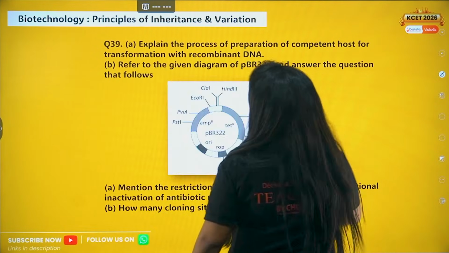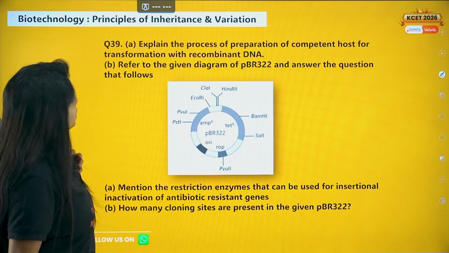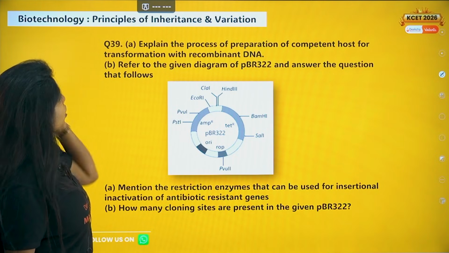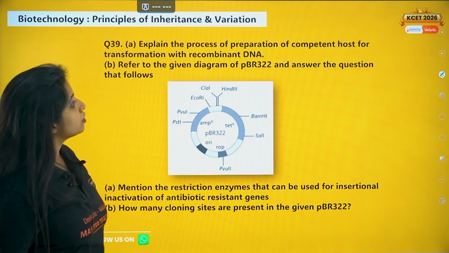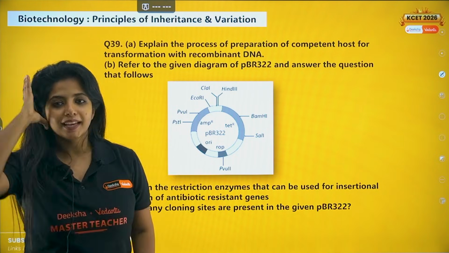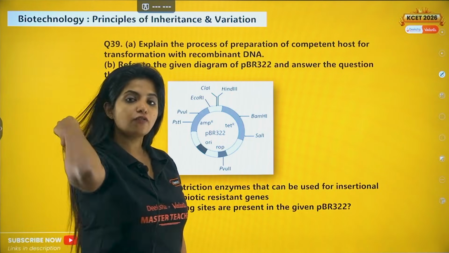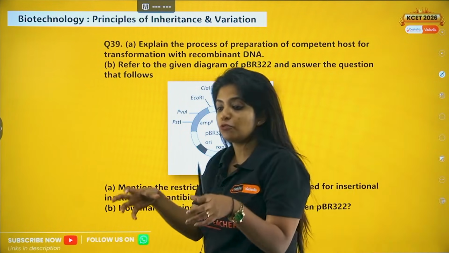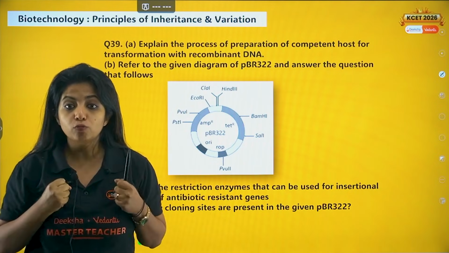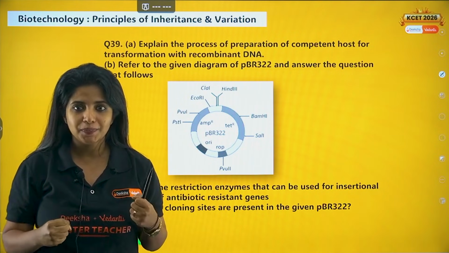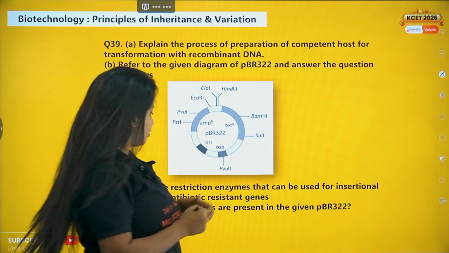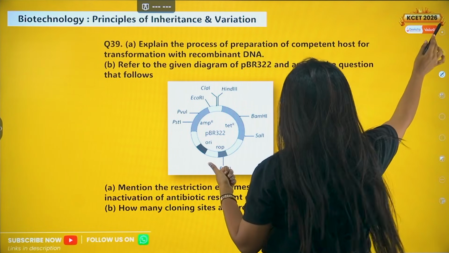That's all. Now we're going ahead with the 39th question, which is this. Explain the process of preparation of competent host for transformation with recombinant DNA. So process of preparation of competent host means what? Basically, I have to make an organism ready to take up the new DNA. So what is the process that is being done? That is the question. We'll go ahead with the first point and then we'll come back over here, okay?